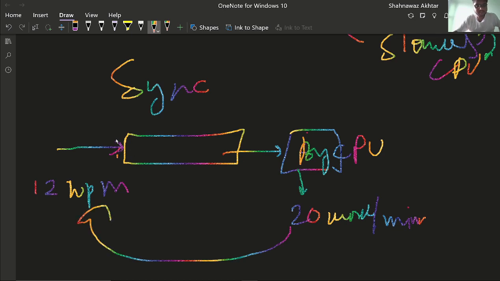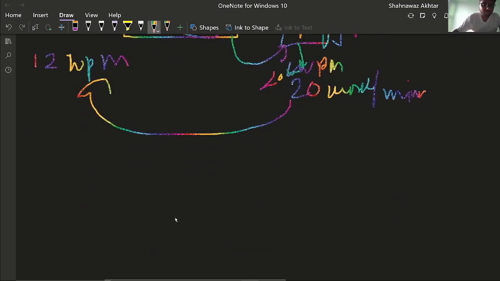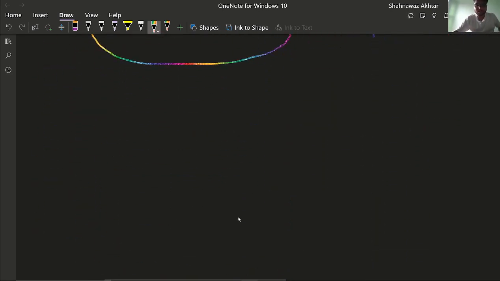What it does is simply store the data in the buffer. Suppose we have chosen a stream of characters or bits or anything, then the buffer synchronizes the speed and sends the data at 20 words per minute. So this is the function of a buffer. Now let us do a program. I will tell you how to read. See, there are various methods. In Java, what you have to do is accept the string.